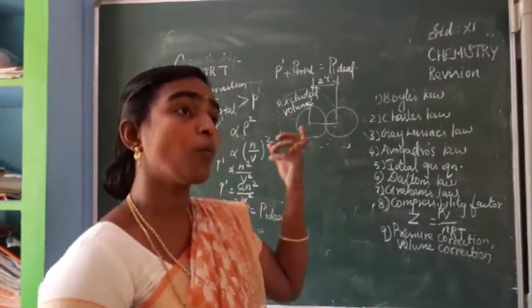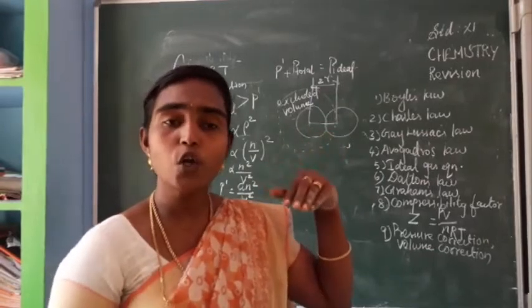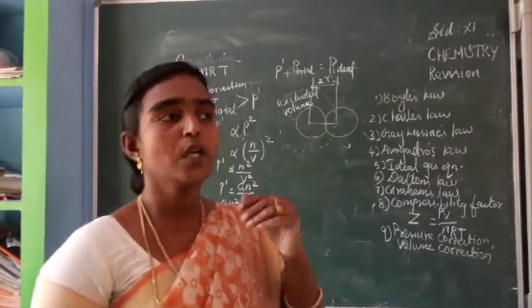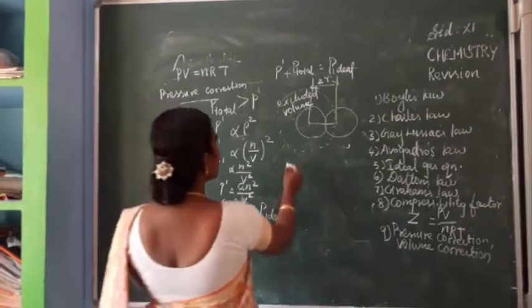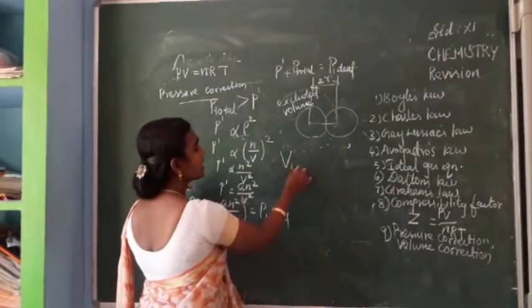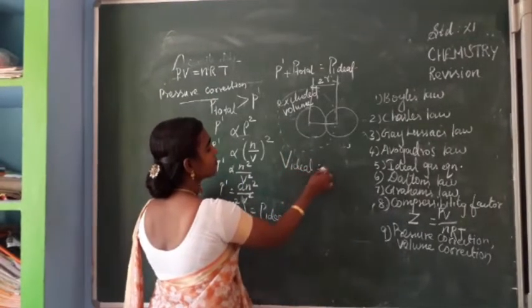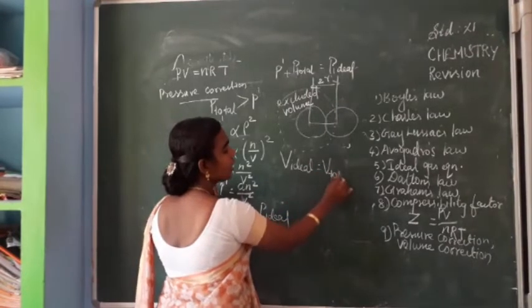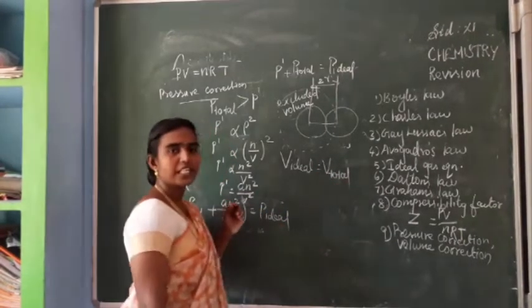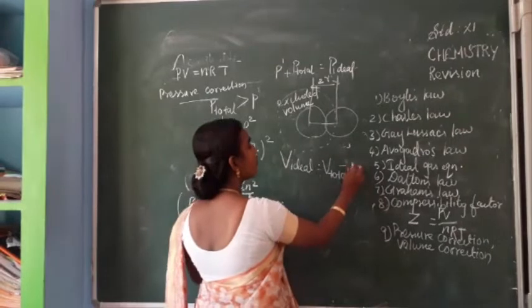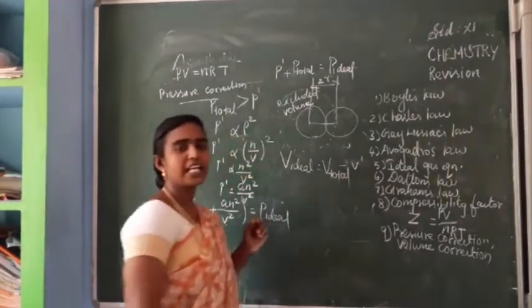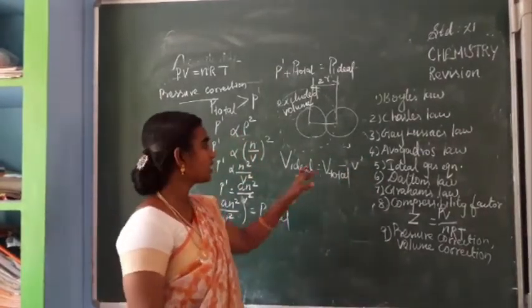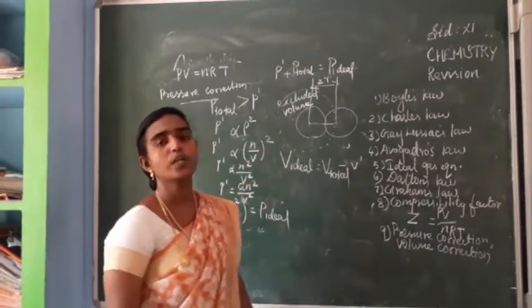Here pressure is more and here volume is less. So we can write V ideal is equal to V total, the total volume of the gas, minus the volume correction, that is V dash. This V dash is called the excluded volume.